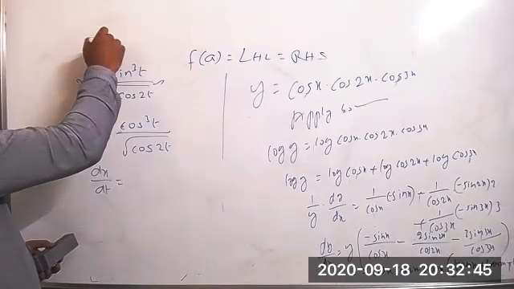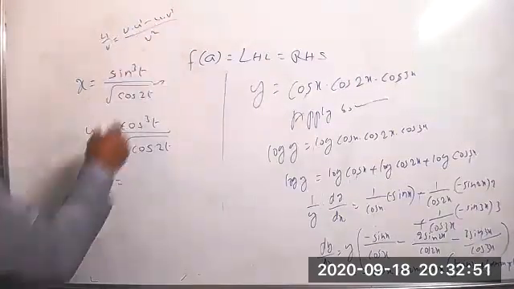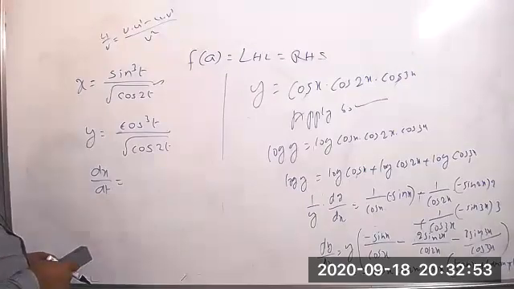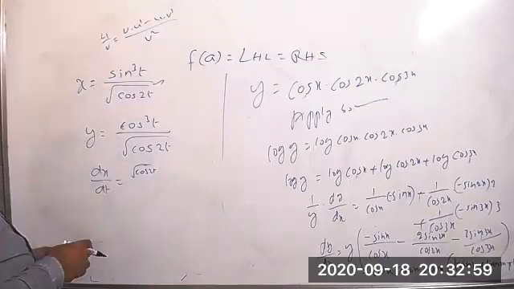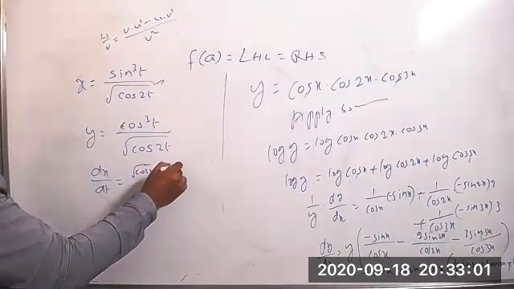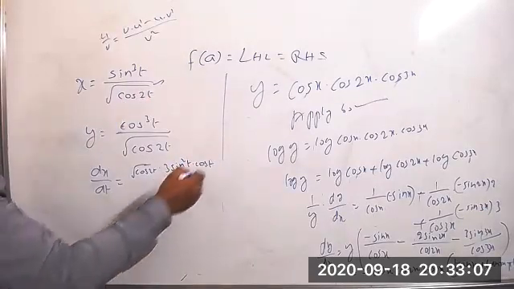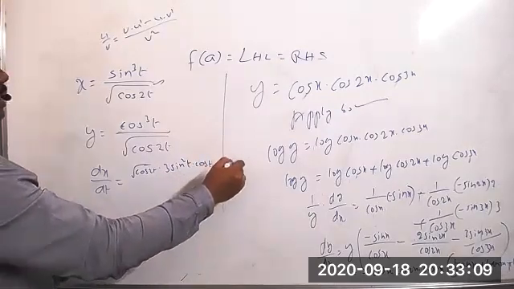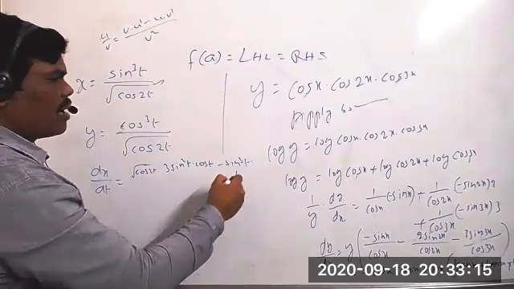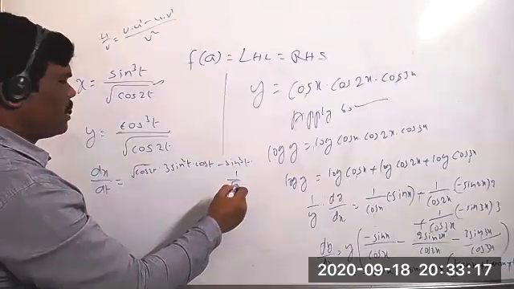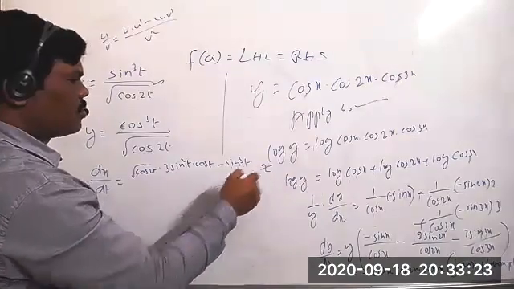d by dt of u by v equals v into u dash minus u into v dash, whole by v square. The quotient rule. So it is root of cos 2t into the differentiation of sin cube t, which is 3 sin square t into cos t, minus sin cube t into the differentiation of root x, which is 1 by 2 root x, means 1 by 2 root of cos 2t, into the differentiation of cos 2t, which is minus 2 sin 2t, and the 2 will be cancelled.